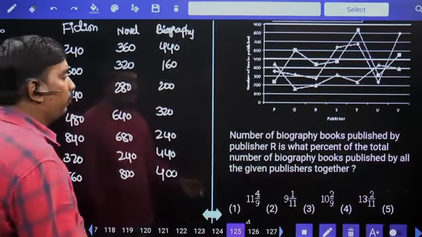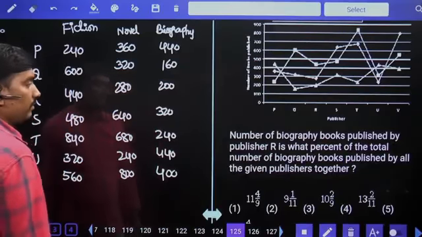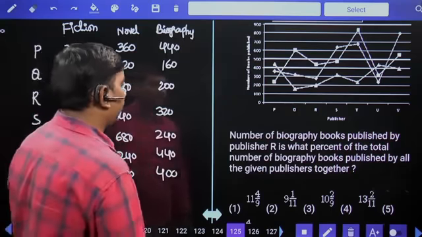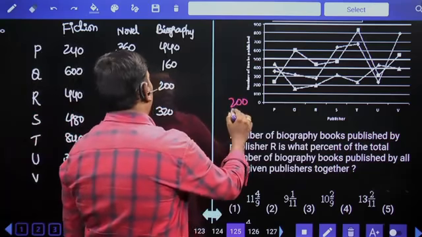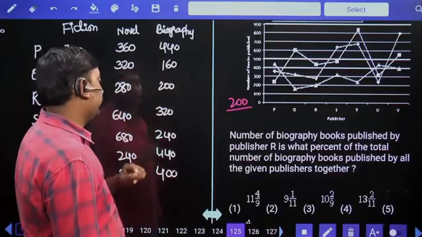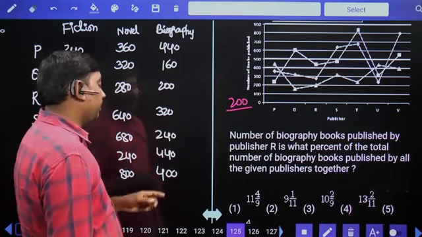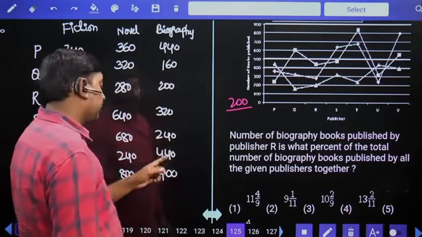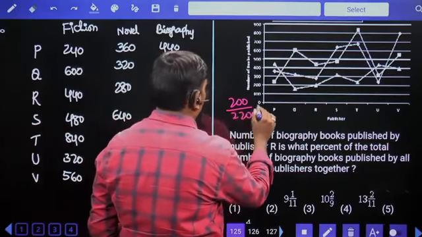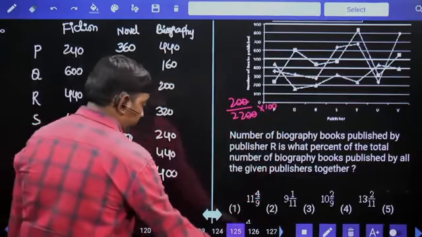Number of biography books published by publisher R are 200 books. Is what percentage of the total number of biography books published by all the given publishers together? All the given publishers: 440 plus 160, 600, 200, 800, 320, 1120, 240, 1360, 440, 1800 plus 400, 2200. 1 by 11 means 9 1 by 11%.